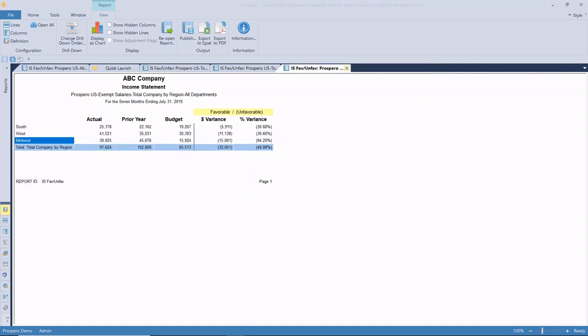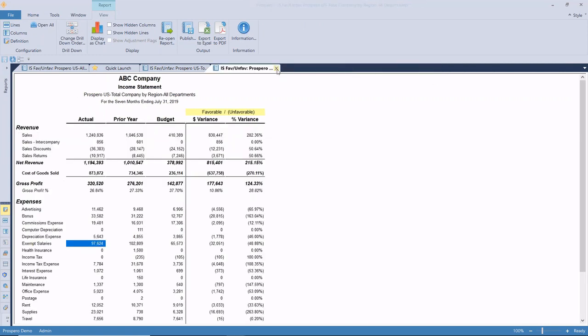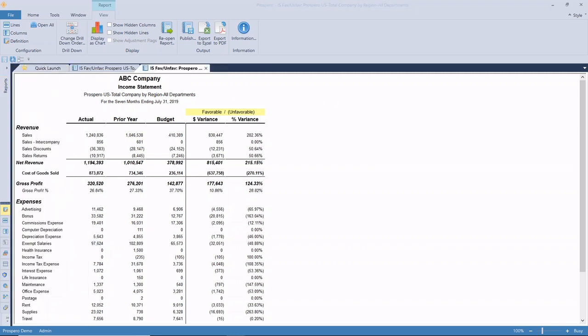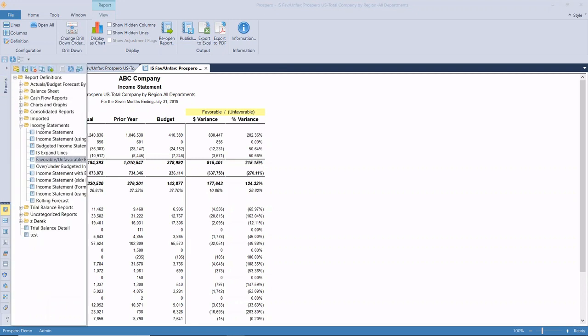So what if a user or somebody who's viewing this report is not so interested in the location? They're a departmental manager, for example, and want to see how that is going to impact them in that regard. So what I'm going to do now is I'm just going to relaunch this report, and I'm going to make a change. And actually, I'm going to just go over here and launch it from this location here because it's going to select the same thing for me. So I'm going to go to my favorable, unfavorable.